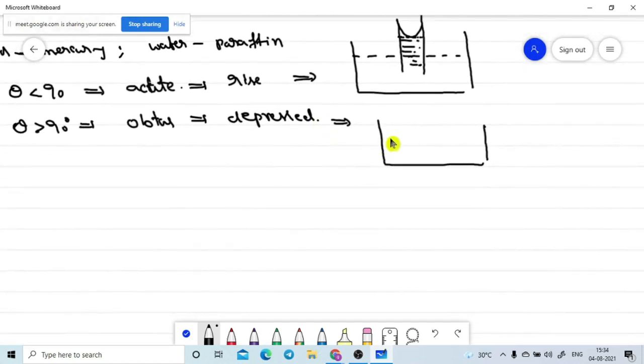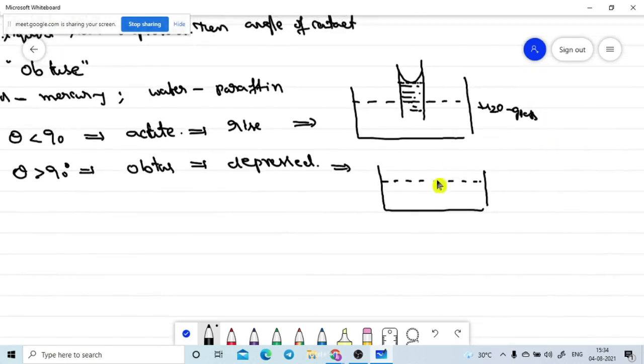Now, this is the liquid level before getting contact. Let's assume a water and glass pair is there. Now if we go to another page, I took the mercury. So the liquid level goes down, it will depress.